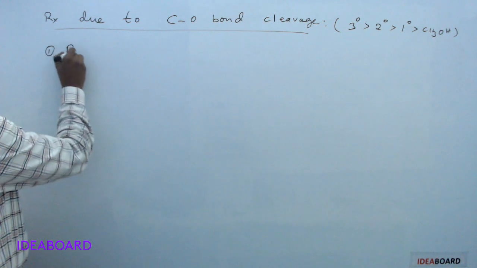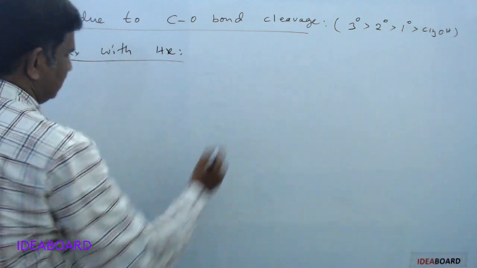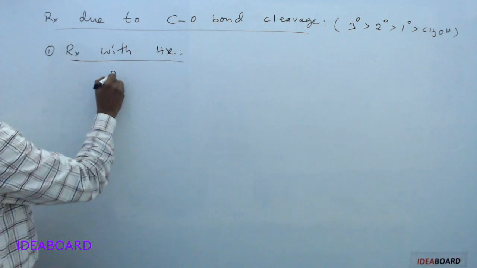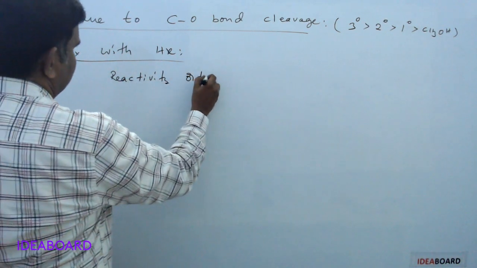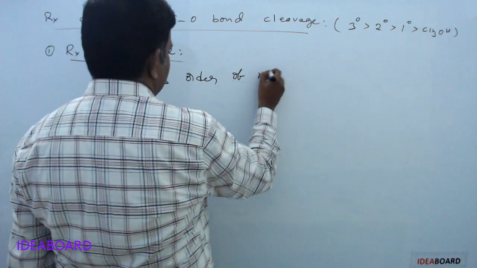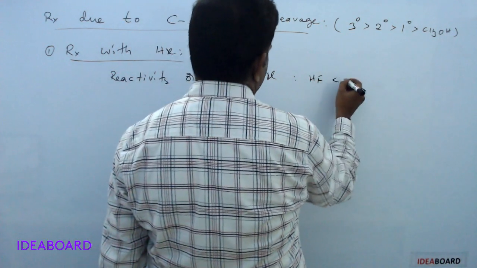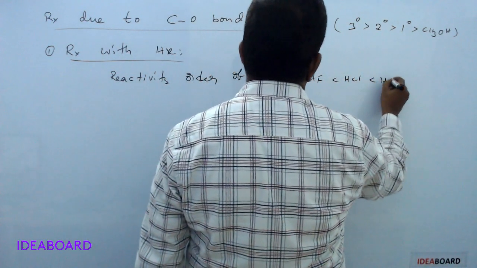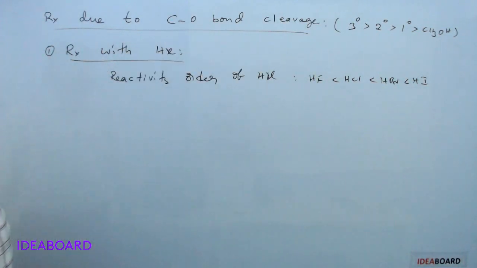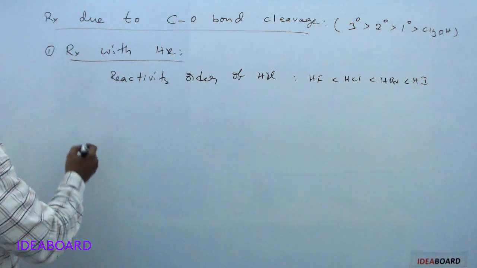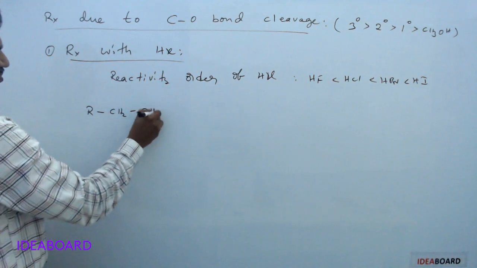The first reaction is the reaction with HX. In the reaction with HX, the reactivity order of HX is HF less than HCl less than HBr less than HI. So which forms a nucleophile easily? HI.